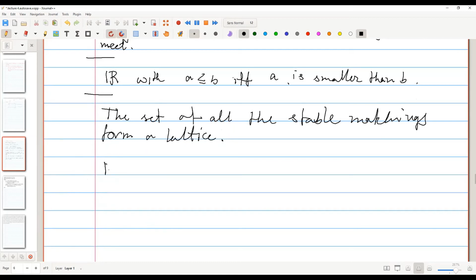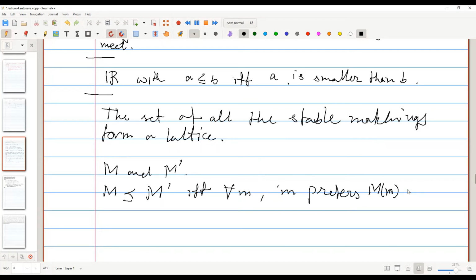Okay, so suppose there are M and M prime. We say M precedes M prime if and only if for each man, small m in capital M, the man prefers his partner in M to his partner in M prime.